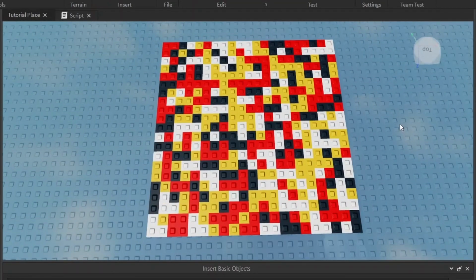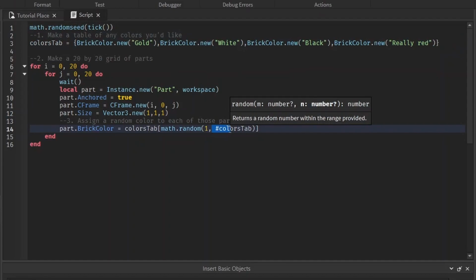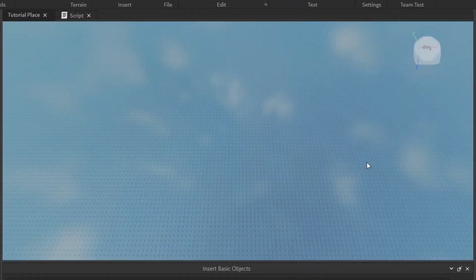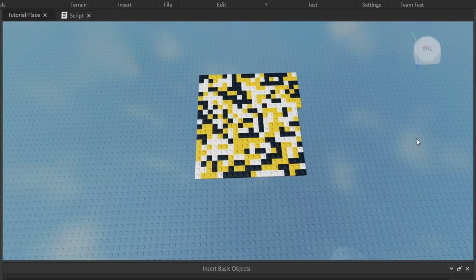So yeah, that's what the result should be for your project, but maybe you picked some cooler colors than I did. I don't know. The cool thing about doing it this way is even if we don't want the red anymore, we still don't have to change anything else. We just remove the red and that's it.